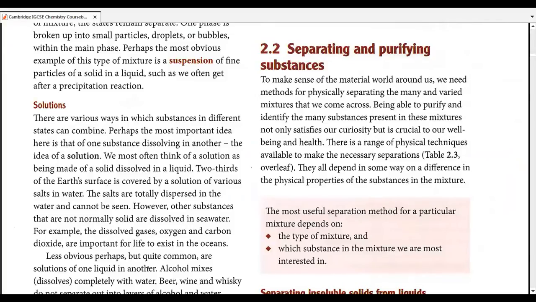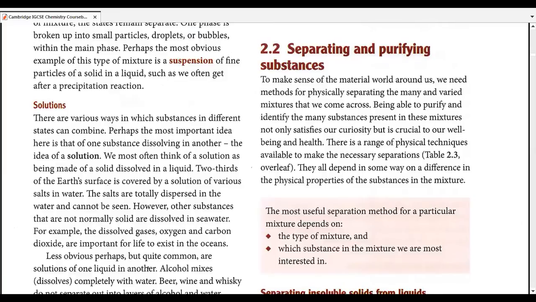And this is important for your theory paper, as well as for your MCQ paper, as well as for your ATP or alternative to practical paper, because from chapter number 2, this is the most important portion that is also a part of the ATP paper, because separating and purifying substances consists of many different experiments to come, and those experiments are a part of practicals. Okay? I will clarify which parts you're going to do for what purposes when we are going through those parts exactly.